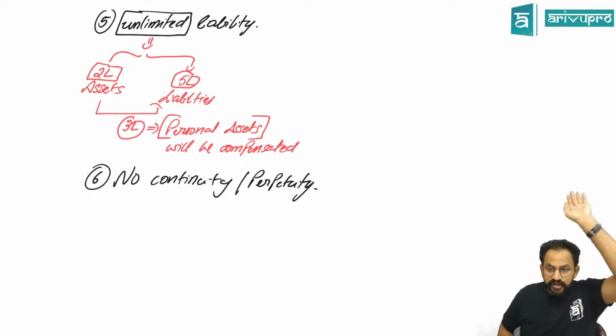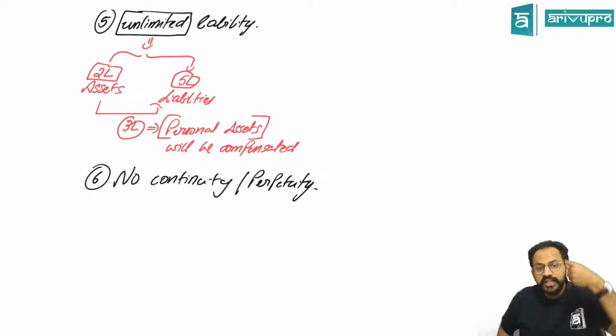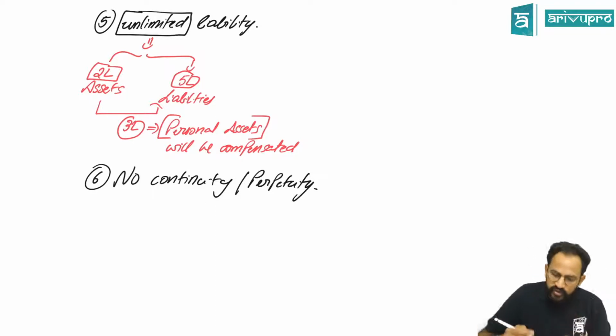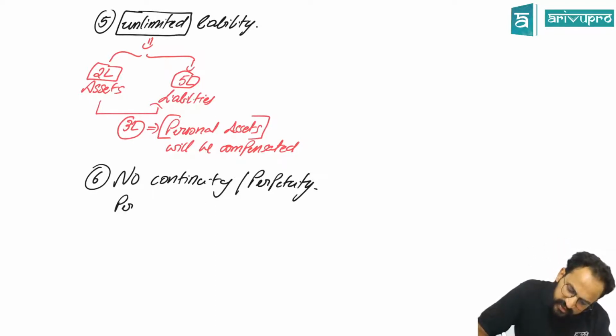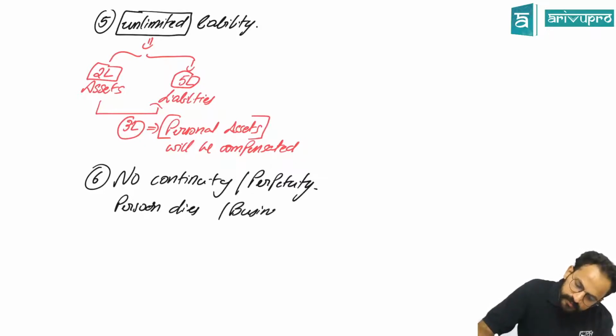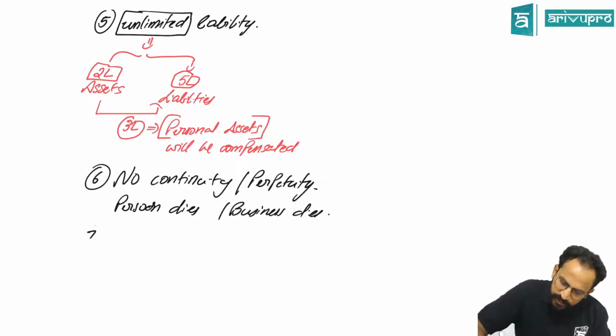Perpetuity means forever. You cannot continue the business forever. If the person dies, the business also dies. That is the meaning of no continuity or perpetuity.